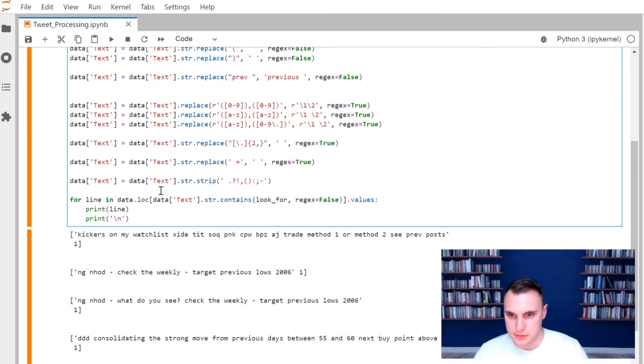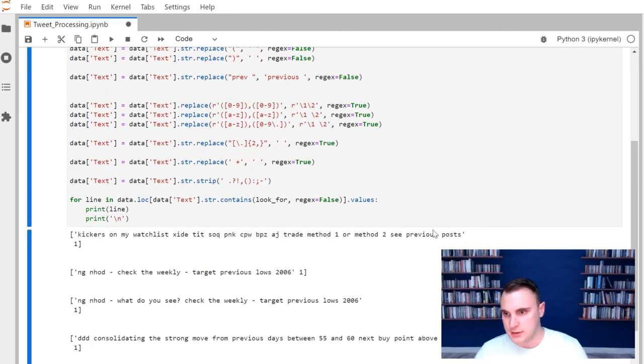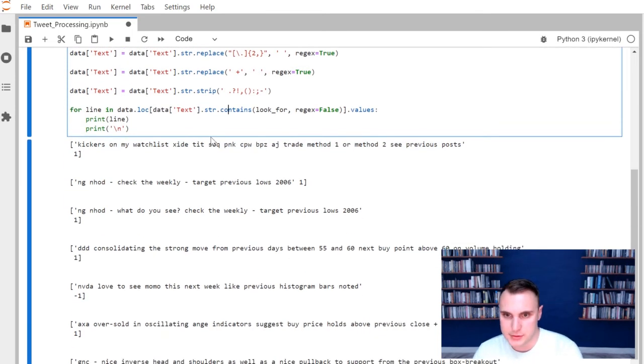Let me run this. Okay, now our prev has been changed. And you can see that one has been taken care of. Now that post looks fairly good. There's a lot of ticker symbols in there. Let's move on to the next one.